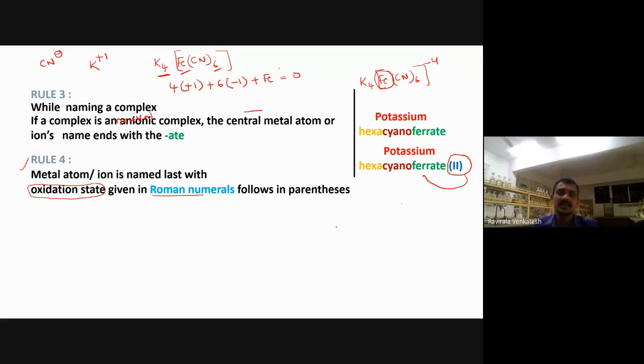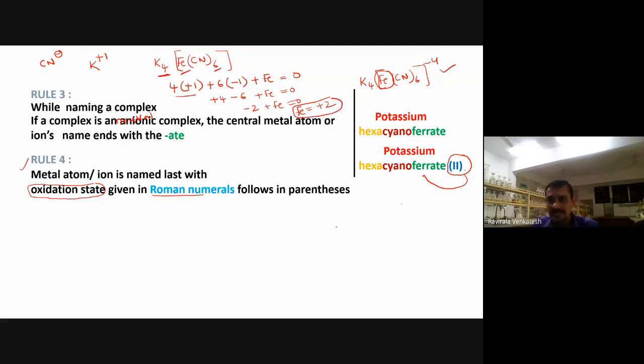We discussed this type in the 11th class. I think you have forgotten. In stoichiometry, we had how to calculate the oxidation number. Now what happened here? +4, and this one is -6, plus iron, that will be equal to 0. Now +4 minus 6 is equal to -2, plus iron is equal to 0. Now iron is equal to +2 here.